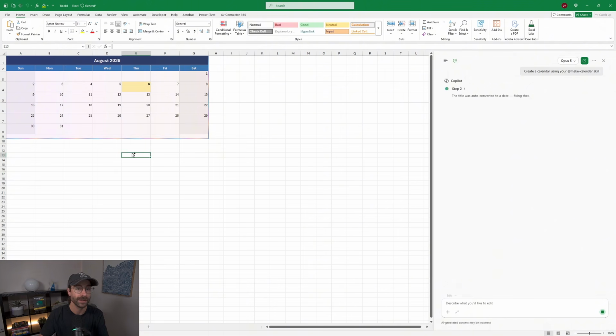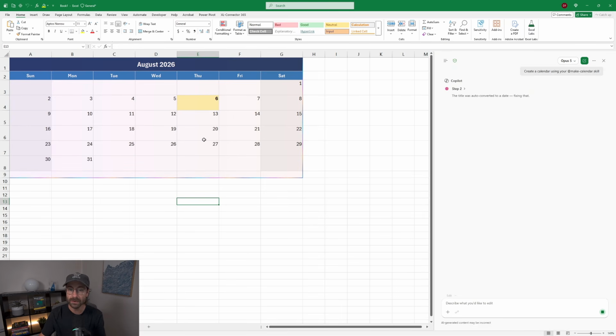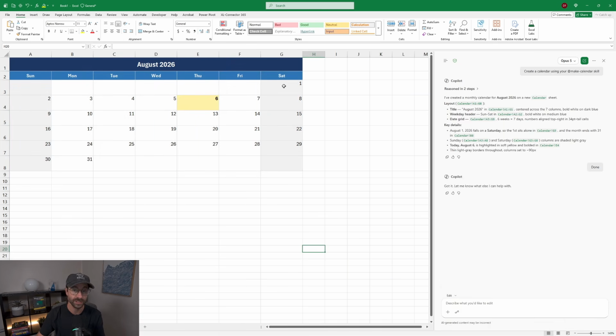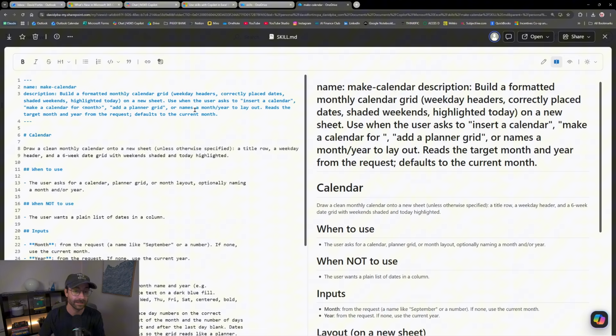I will go here. There you go. We're August 6th right now. Today is highlighted. It's not done yet, okay? Oh, here it is right now. So you see in the skills, in the instructions, it said shade the calendar weekends and put today as a highlight. So what it did, there you go.